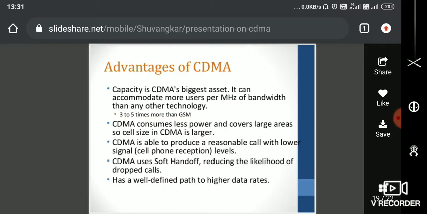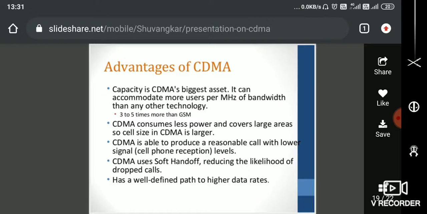When you think about the cell structure of your mobile base station, definitely it is going to cover a larger distance. CDMA is able to produce a reasonable call with lower signal levels, and CDMA uses soft handoff rather than hard handoff, so the likelihood of dropping calls will be very low, and it has well defined higher data rates.